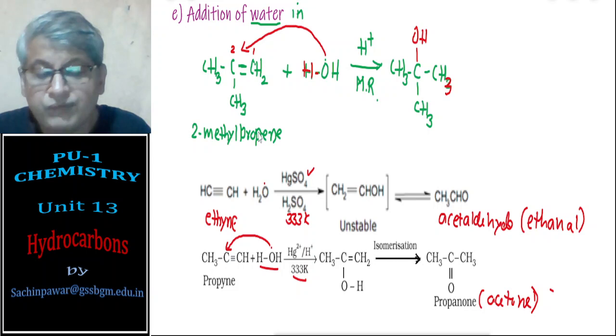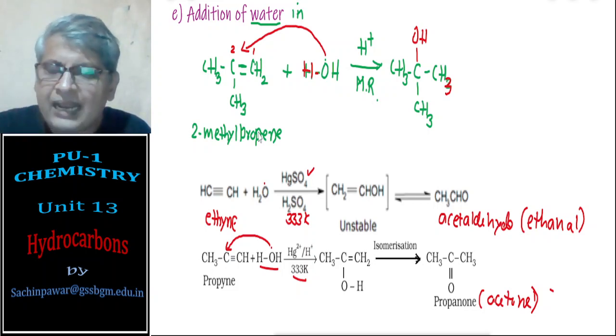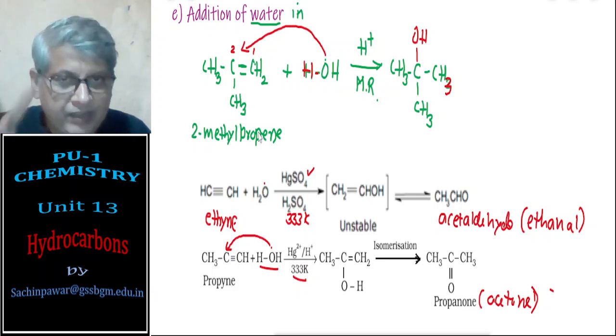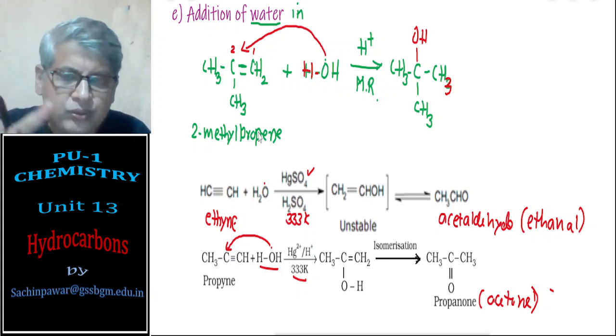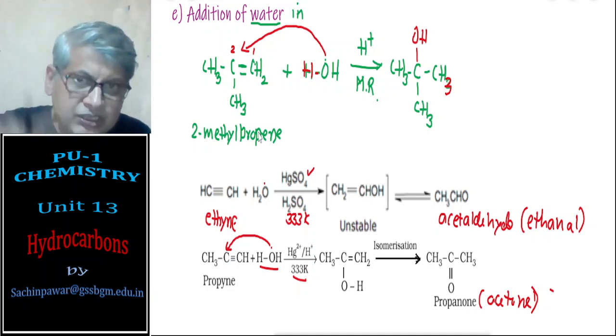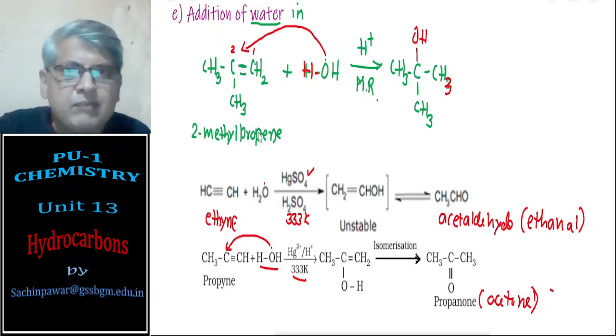So we have seen addition of hydrogen, halogen, and hydrogen halide, that is addition of HBr in absence of dibenzoyl peroxide, and addition of HBr in presence of dibenzoyl peroxide, that is respectively Markovnikov rule and anti-Markovnikov rule. Then addition of sulfuric acid, addition of water.